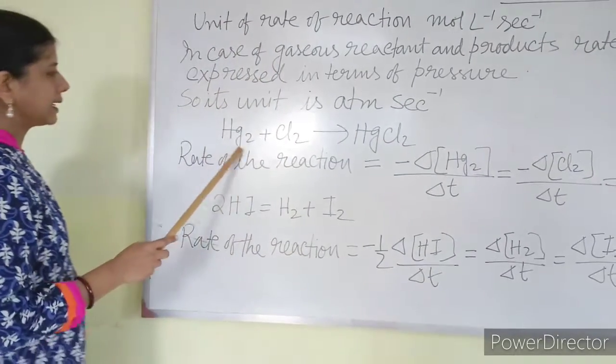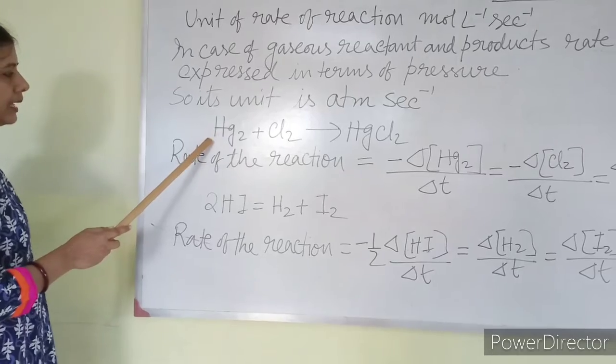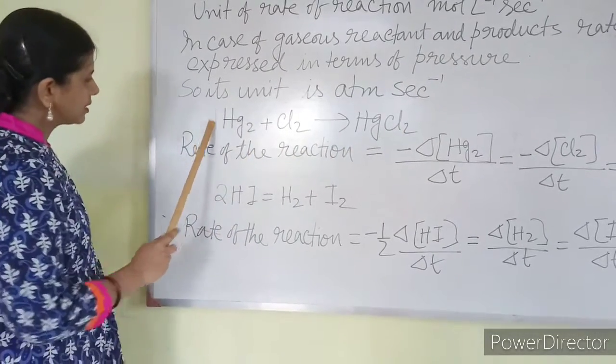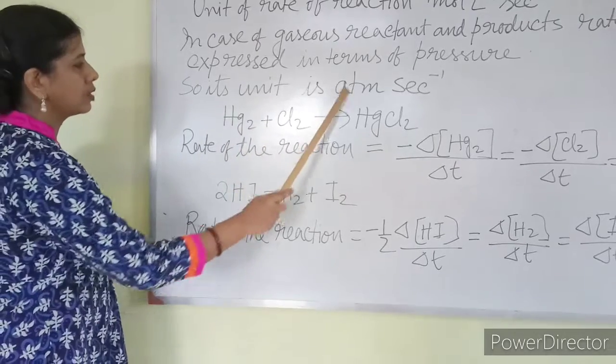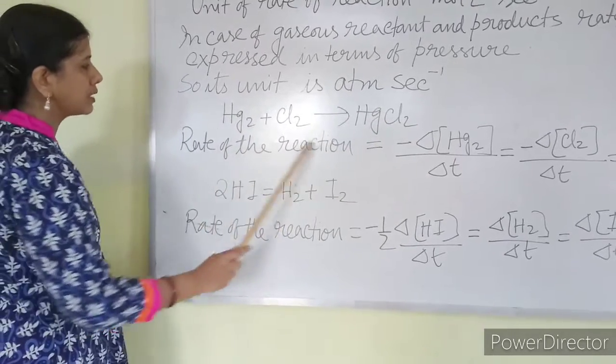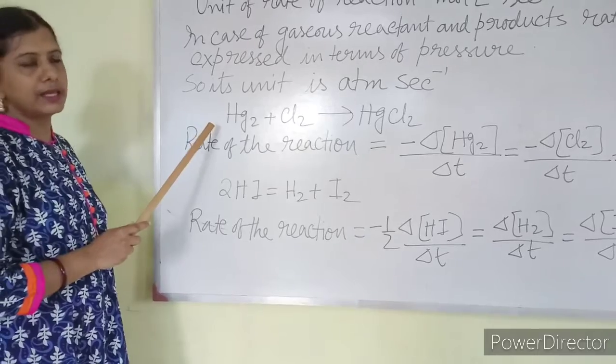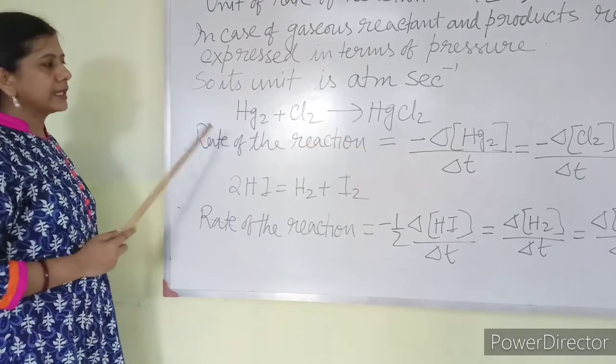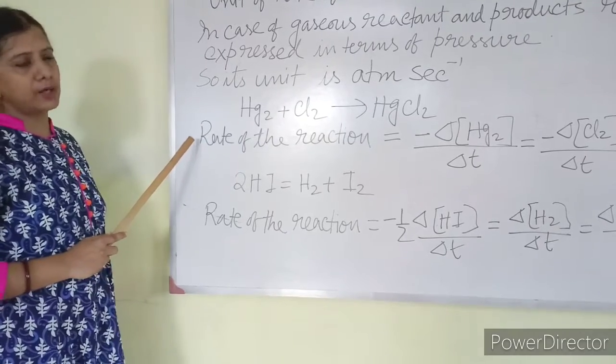For example, I have taken this equation Hg plus Cl2 equal to HgCl2. This one is 1 mole, this one is 1 mole, this one is 1 mole. So all stoichiometric ratios are equal.